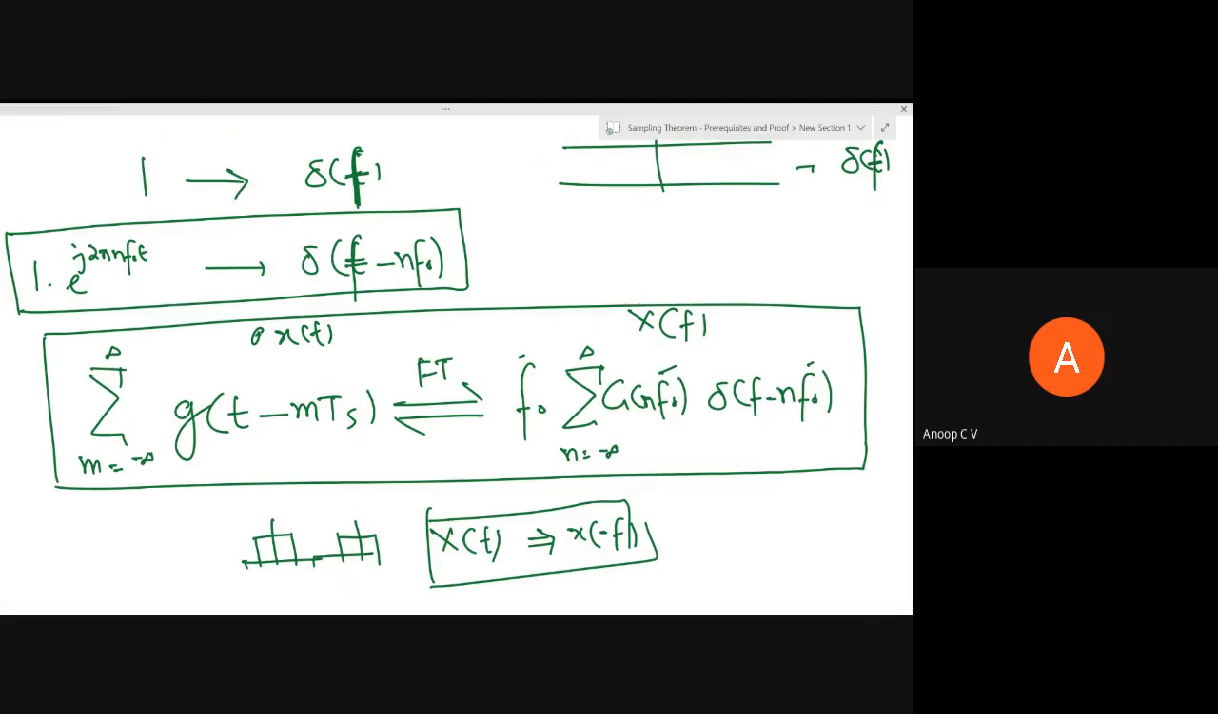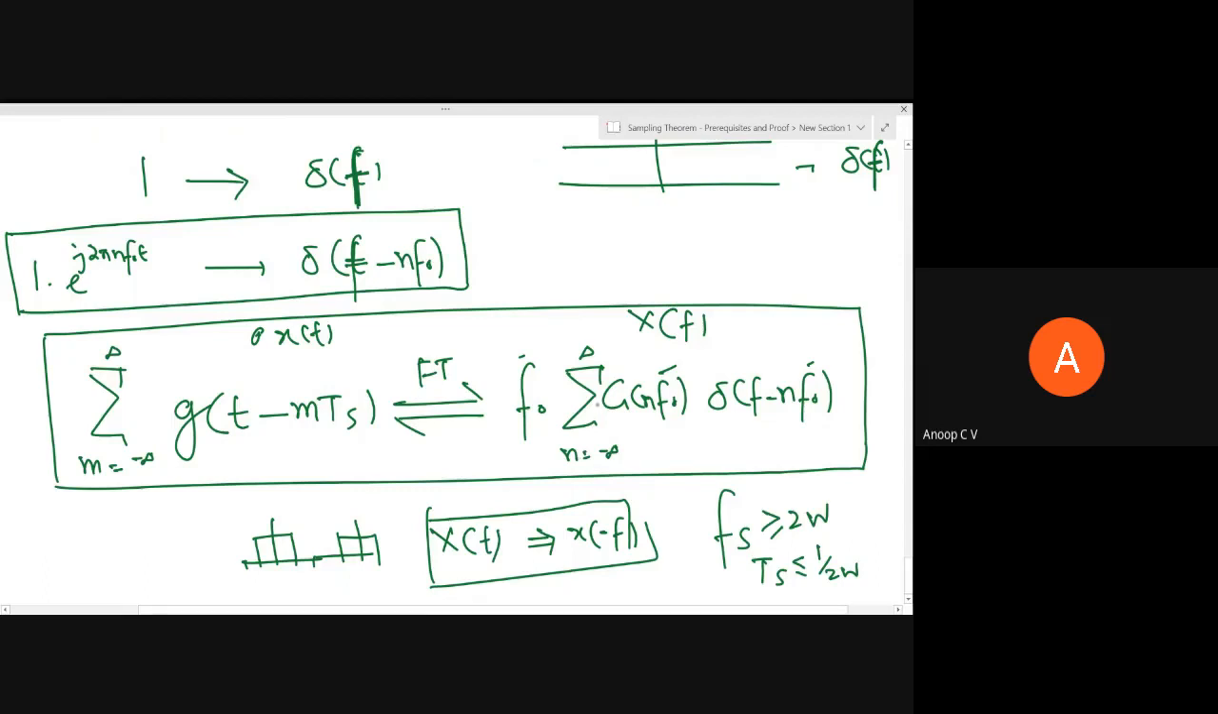So I'll just wind up the session here, but let's recollect what we have done so far. In today's session we have seen the sampling theorem, the statement of the sampling theorem, the essence of which was fs should be greater than or equal to 2W, or Ts should be less than or equal to 1 by 2W. The sampling interval should be less than or equal to 1 by 2W.